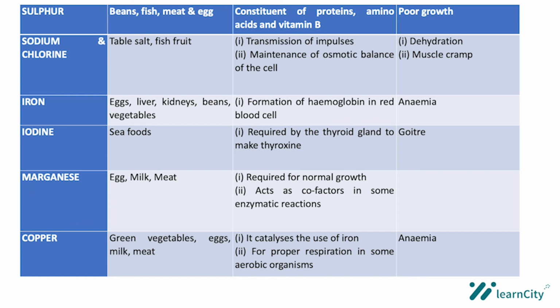Let's move on to another mineral salt, which is manganese. The sources of manganese are egg, milk, and meat. The function of manganese is that it is required for normal growth. It also acts as a cofactor in some enzymatic reactions.